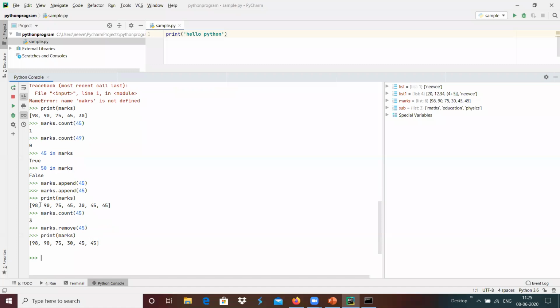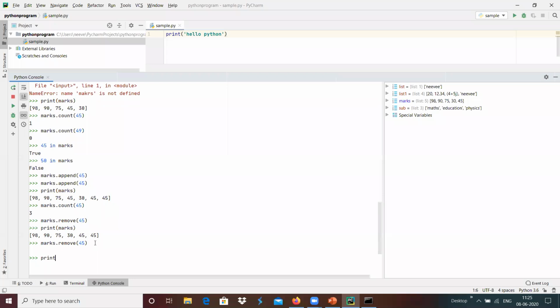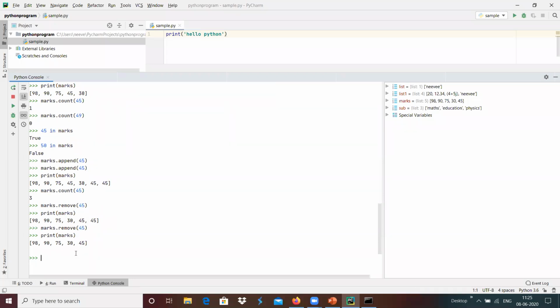The first occurrence of the 45 is here: 0, 1, 2, 3, 4. This is the place 45 is present. That was removed when we do marks.remove. In the same way, if we do marks.remove of 45 one more time, then the first occurrence will be this 45, and this 45 will be present over here. And if we print marks, this 45 has been removed and we have the 45 present over here.